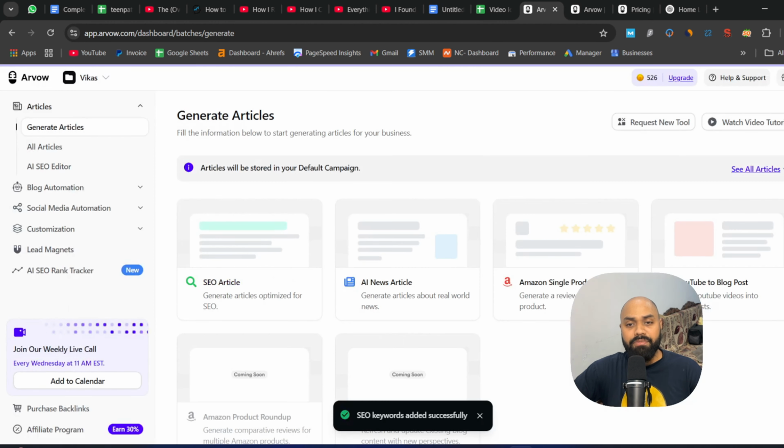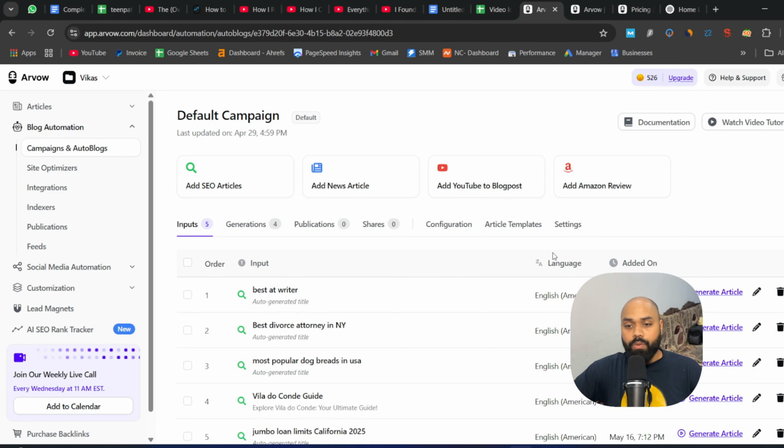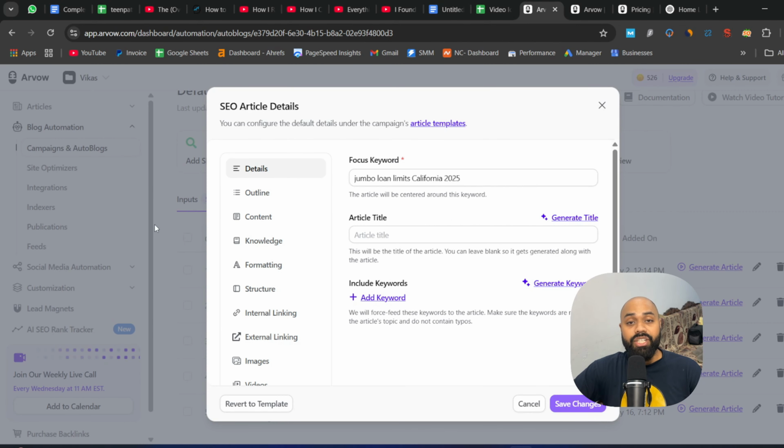Once your keyword has been added into Arvo, you can see it in the inputs tab. Then we'll go to this title here, and we have basically two options. Either you can simply click on generate article and it will produce a very high quality article for you in a matter of minutes, or you can provide it with additional information.